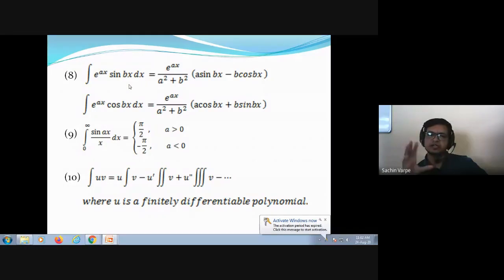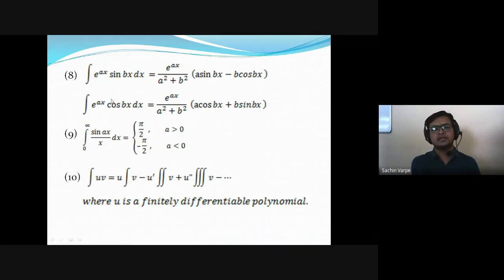This is a standard formula, integration of e raised to ax sine bx. That is e raised to ax upon a square plus b square, into a sine bx minus b cos bx. All right, and the integration of e raised to ax cos bx dx is equal to e raised to ax upon a square plus b square, into a cos bx plus b sine bx. Now most of the students are confused while remembering these formulas, isn't it?